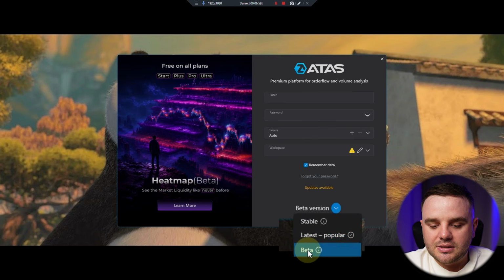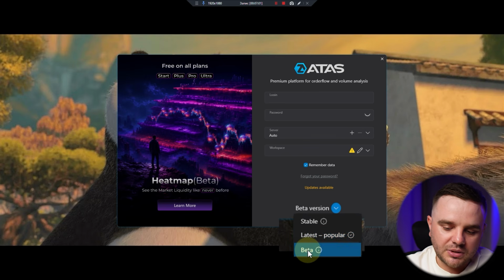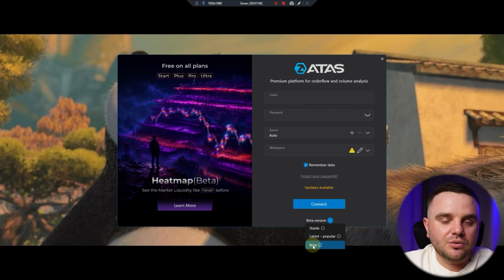Beta, if they release some new update, they immediately add it into beta. Updates could be even once per week. The main disadvantage is that sometimes there could be some bugs and they will need to fix them, and you will feel those bugs. It's really if you enjoy the platform and you would be among those people who test it and give updates and feedback to the team.